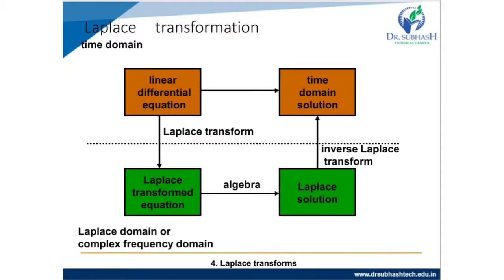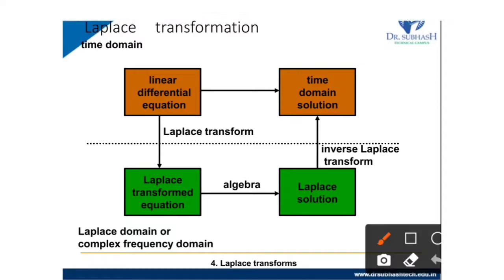With Laplace transform in the time domain, we have a linear differential equation and a time domain solution. At the point where we use the linear differential equation, we get complications. So we use the Laplace transform.